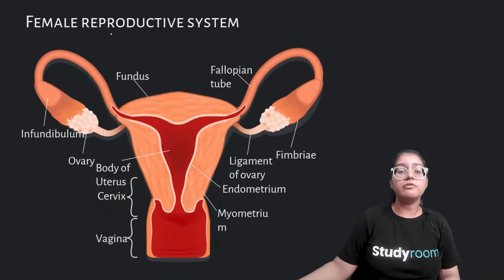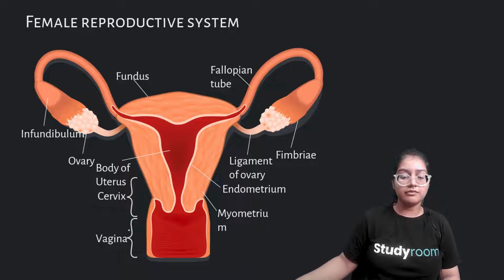Now we'll be talking about the female reproductive organ. We have a vagina here, which is the external part. Then we have the cervix. Then we have the uterus, which is inside. So these are fallopian tubes. These are two fallopian tubes here.